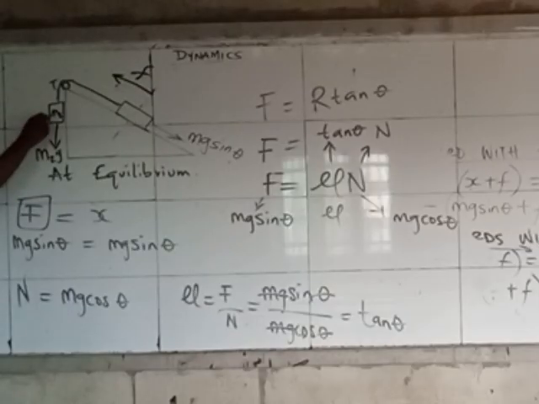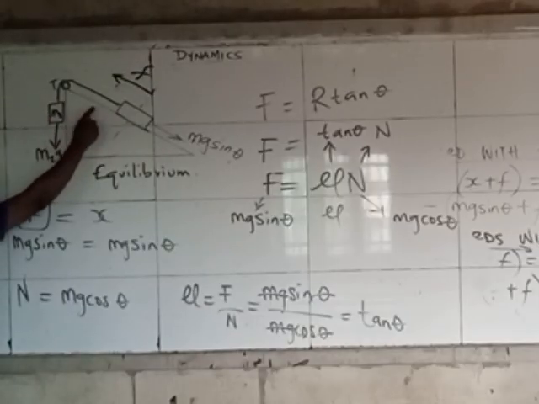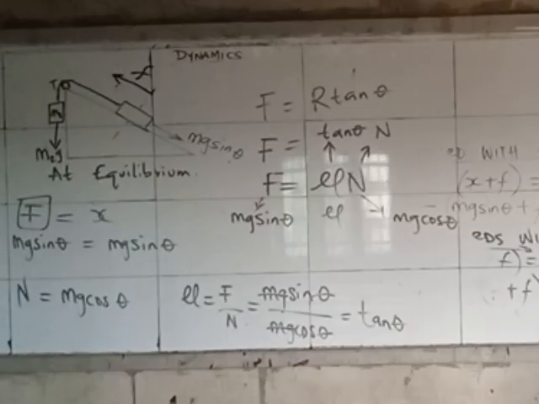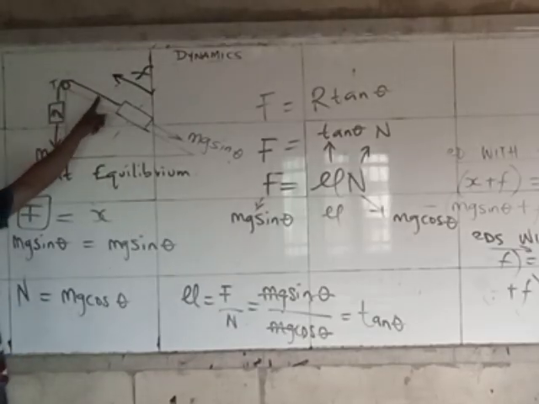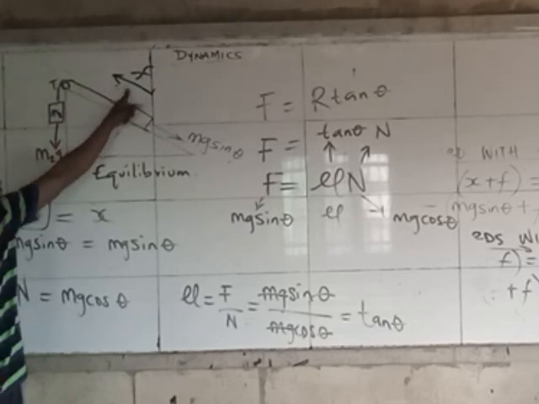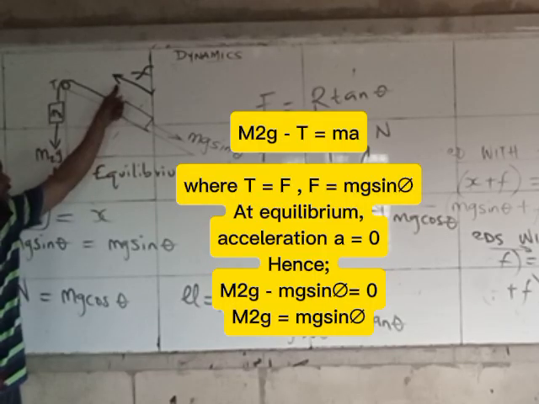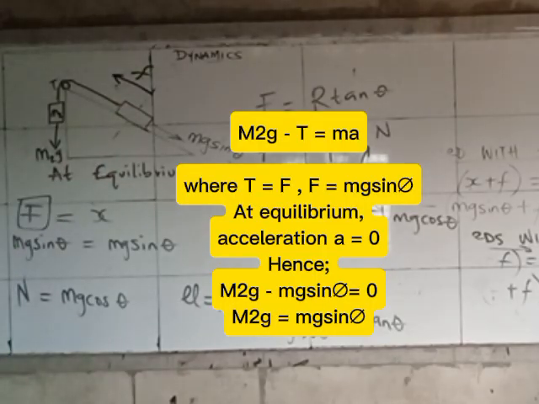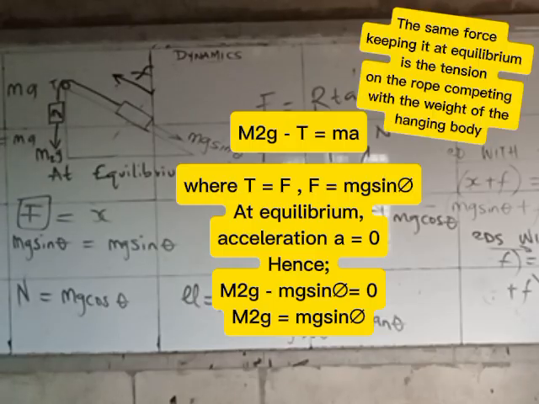Anytime a body is vertical against something that is sitting down, this is going to be m2g minus tension. And notice the tension on this object at this point is the force on this inclined plane, which we already call mg sine theta. So this is the same thing as saying mg sine theta equals ma. So minus m2g. And remember that this is the same thing as the weight of that second body.